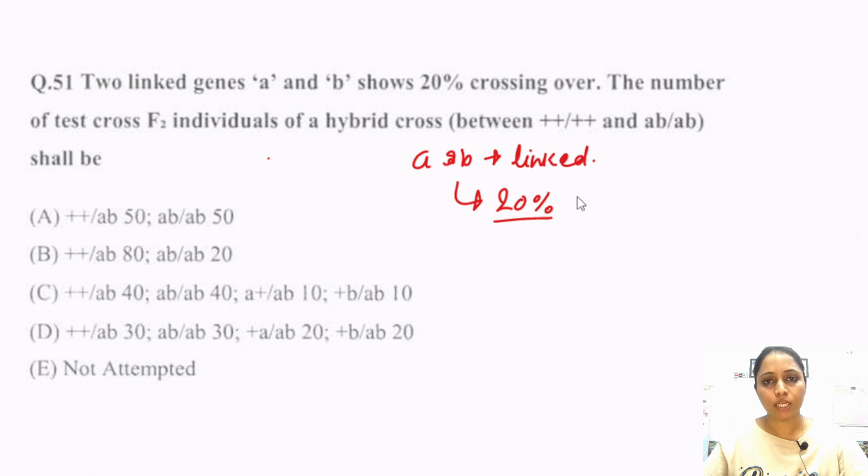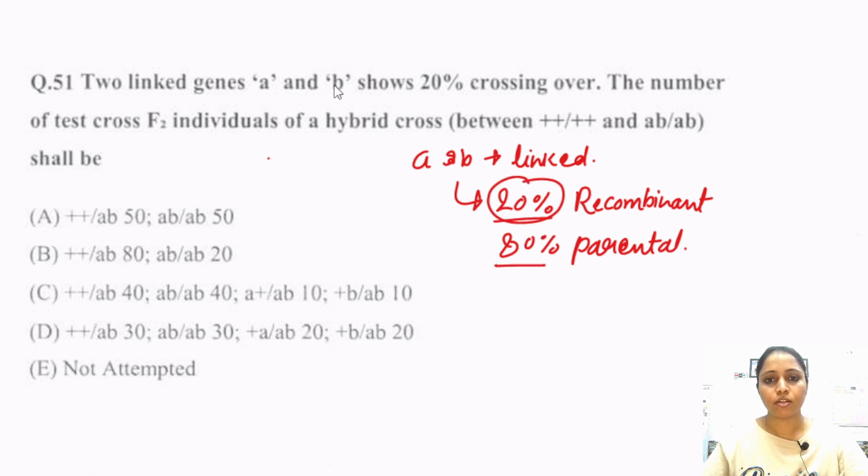So 20% crossing over means 20% recombinants are formed and the other remaining 80% are parentals. So parental combination is 80% and 20% are the recombinants. So the number of test cross F2 individuals of a hybrid between plus plus and A and B.